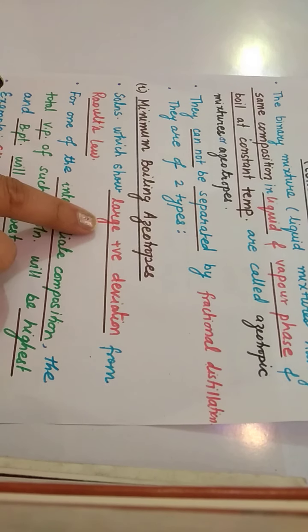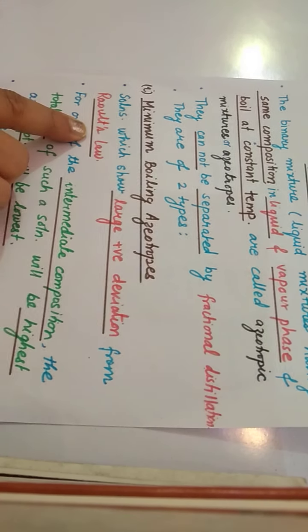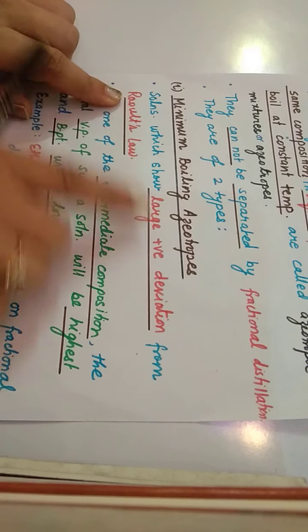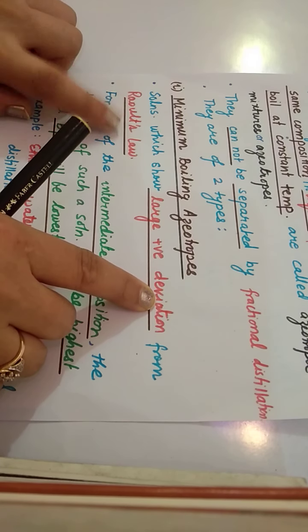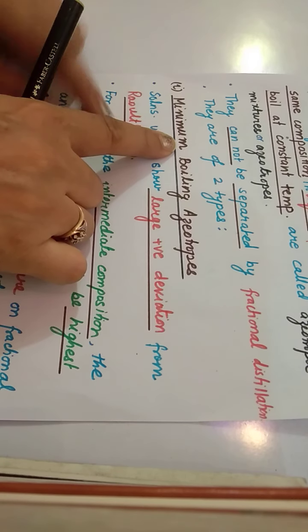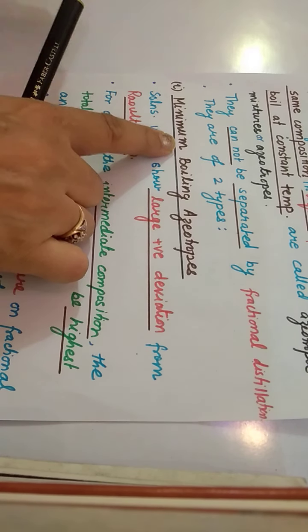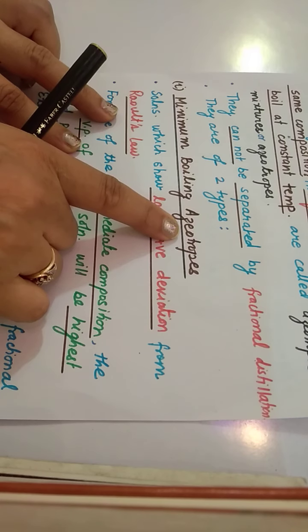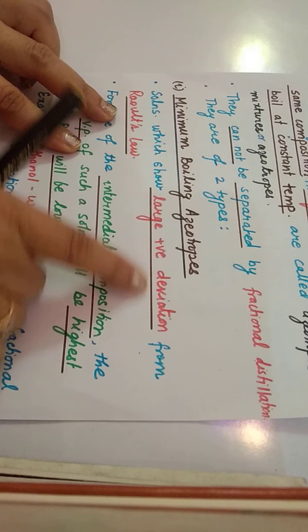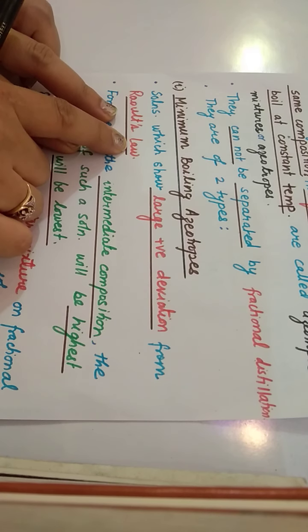According to Raoult's law, a mixture showing large positive deviation from Raoult's law will form more vapors. So minimum boiling azeotropes will show large positive deviation from Raoult's law.